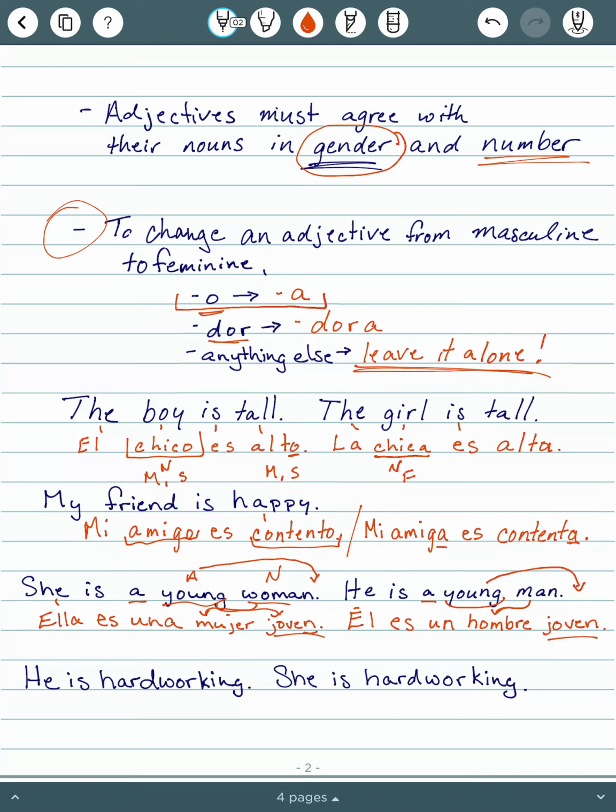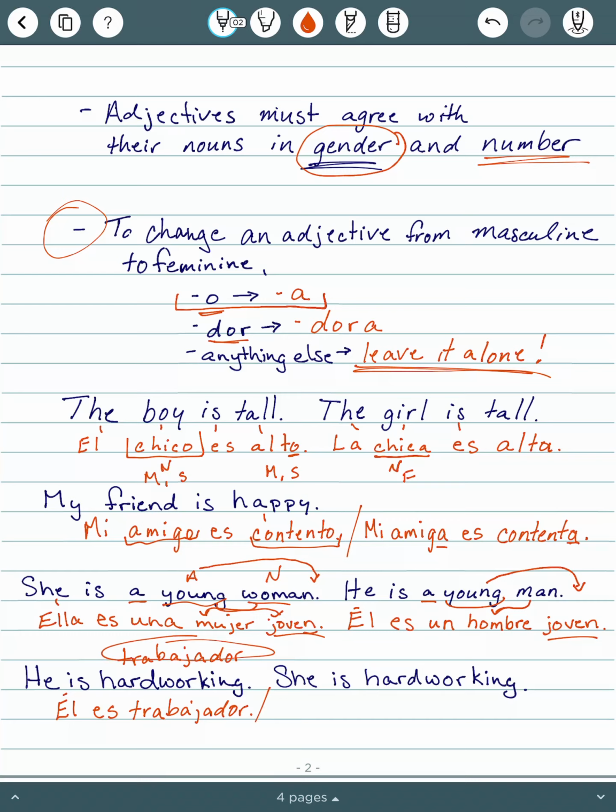All right, this next one, he is hardworking. Now if you look the word hardworking up in a dictionary, you're going to find the word trabajador. So in this case, we found this from the dictionary, not voces. So he is hardworking. Él es trabajador. And the default in a dictionary will be for the word to be masculine and singular. So when I find this word trabajador, I can use that if I'm talking about a singular masculine noun.